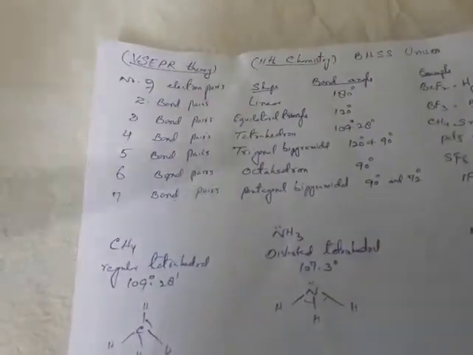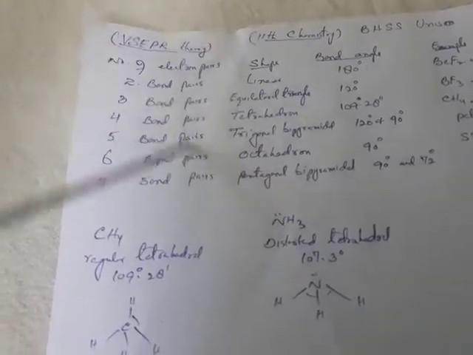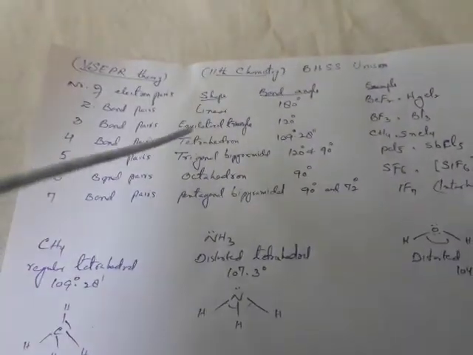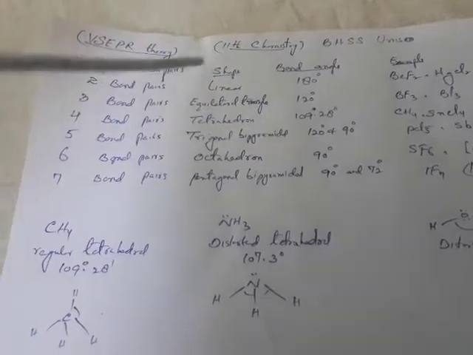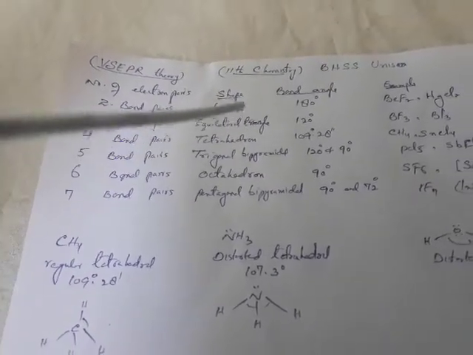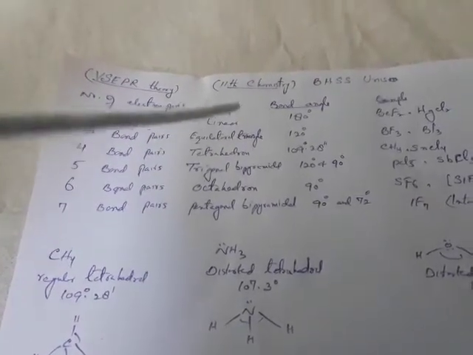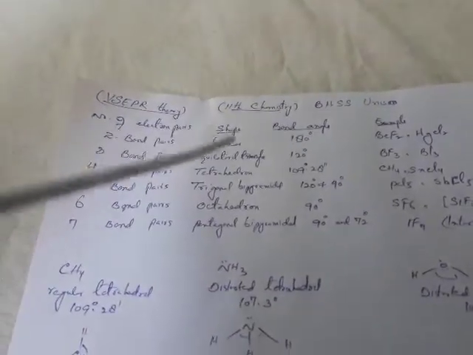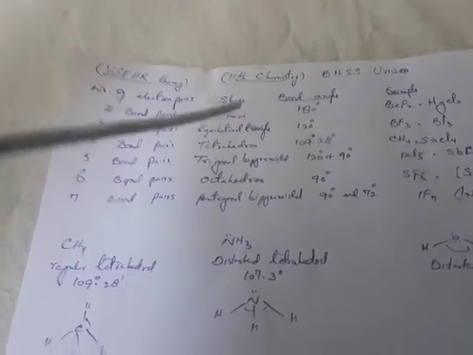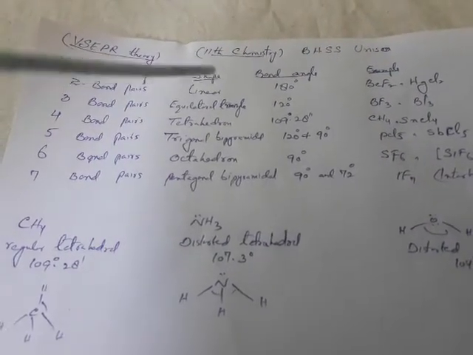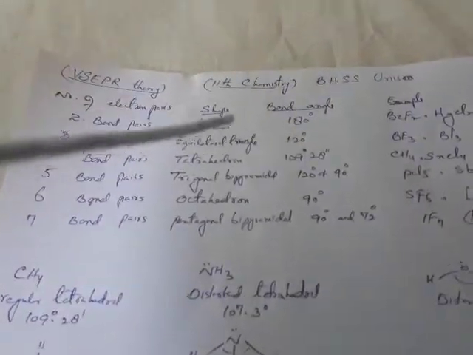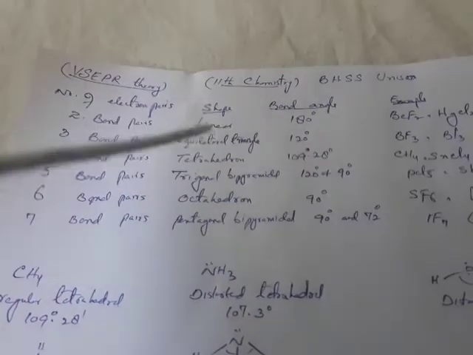Now this is when the central atom in a molecule has got only bond pairs, and there would be no repulsion, so the molecule can have a regular geometry. Now these electron pairs around the central atom tend to repel one another, thus they tend to occupy such positions in space that they are at maximum distance apart to minimize the repulsive force.